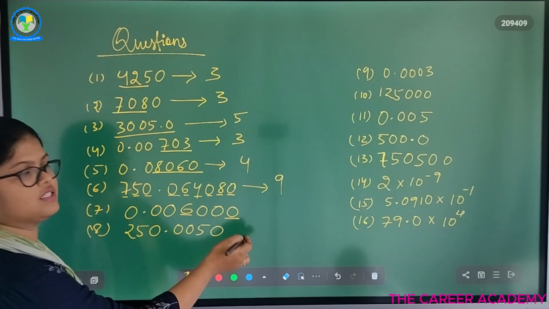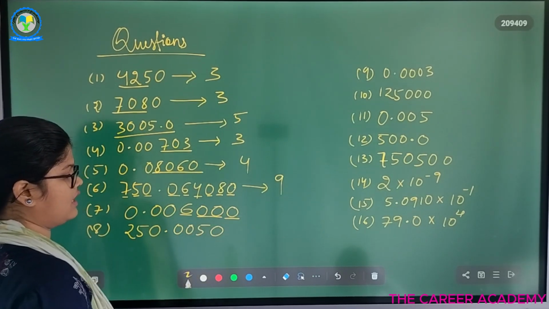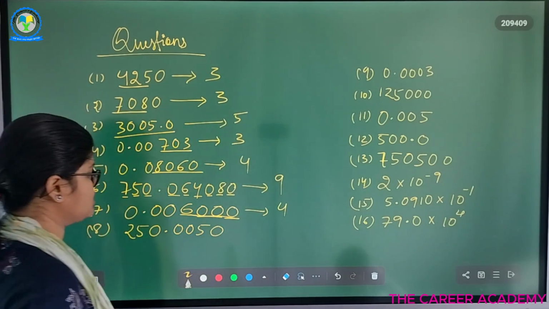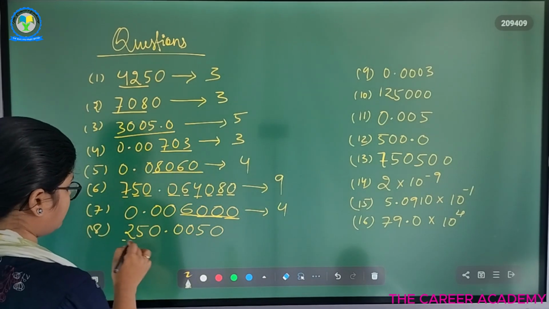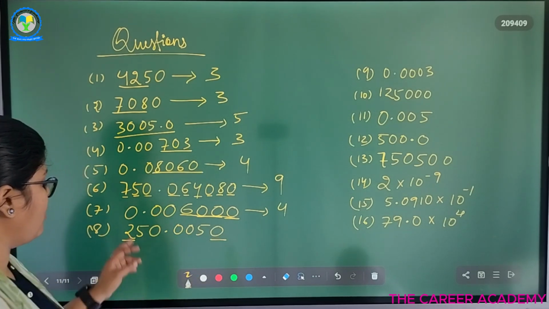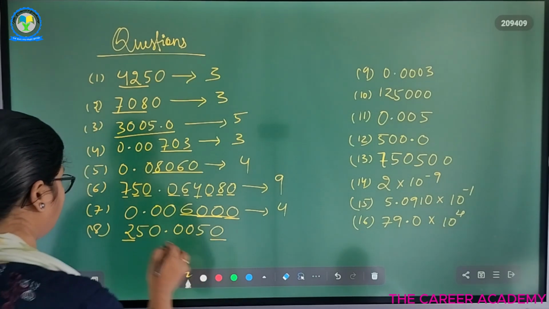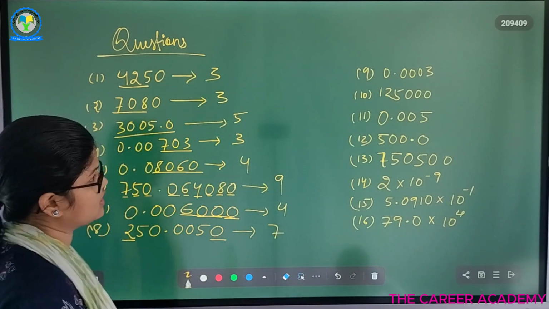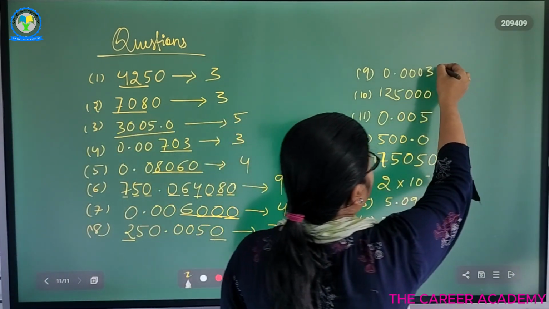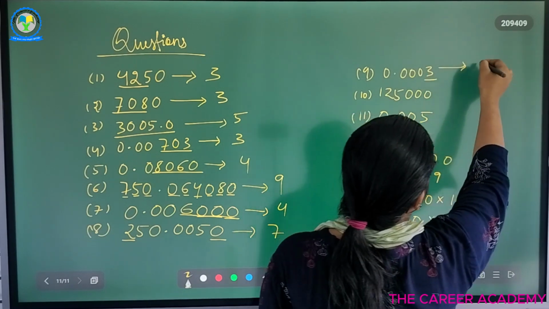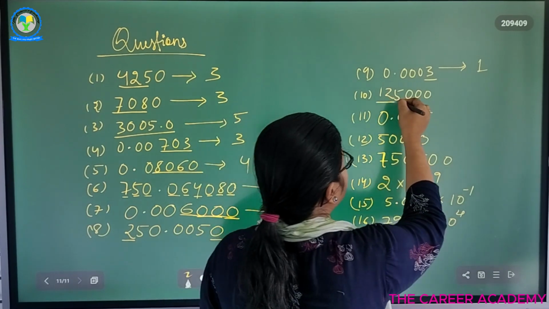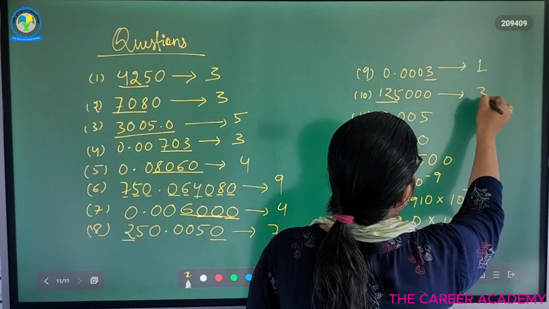Between two significant digits, the zeros present are taken to be significant. So these are four significant figures. Here, in between these two, all are considered to be significant. So we have 7 significant figures. In this we have only one significant figure. Okay? So here 1, 2, 3. We have 3 significant figures.